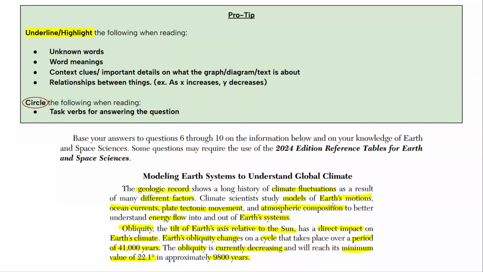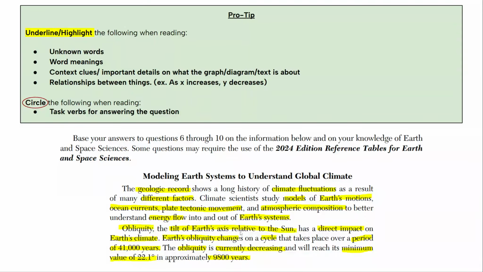Climate scientists study models of Earth's motions, ocean currents, plate tectonic movement, and atmospheric composition to better understand energy flow into and out of Earth's systems. So I'm going to highlight models. They're studying models of Earth's motions, ocean currents, plate tectonic movement, and atmospheric composition. Highlighting all that, these seem to be related to the factors or giving us an understanding of the factors of climate fluctuations, and it's also giving us understanding of the energy flow in between the Earth systems. So I'm highlighting that. Your highlights don't need to look the same as mine, as long as you're highlighting bits of information that gives you an idea of what the text is about.